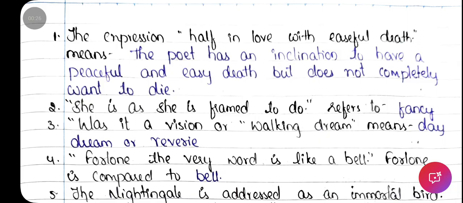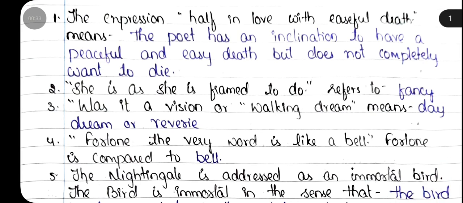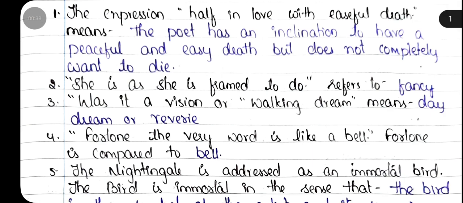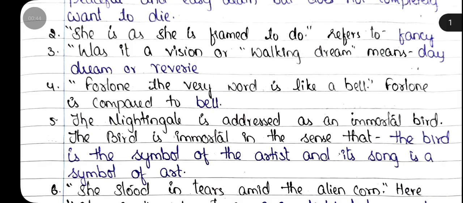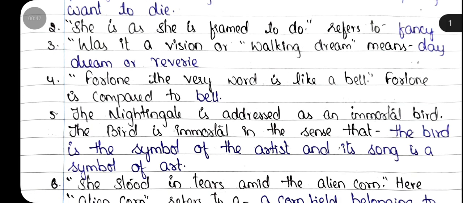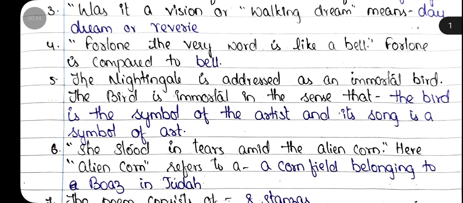First question, the expression "half in love with easeful death" means the poet has an inclination to have a peaceful and easy death but does not completely want to die. Second question, "she is as she is framed to do" refers to fancy. Third question, "was it a vision or waking dream" means daydream or reverie. Fourth question, "forlorn the very word is like a bell." Forlorn is compared to a bell.